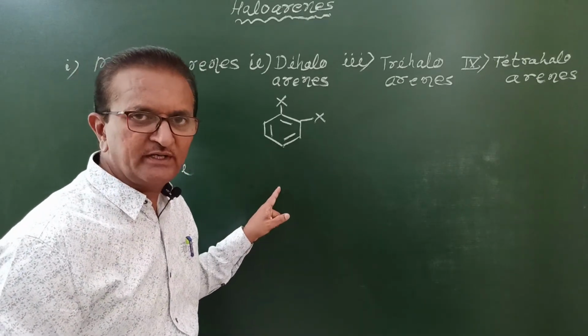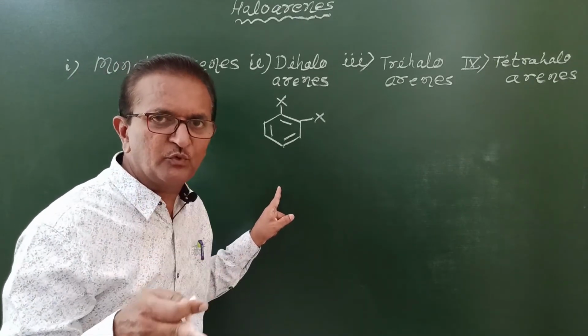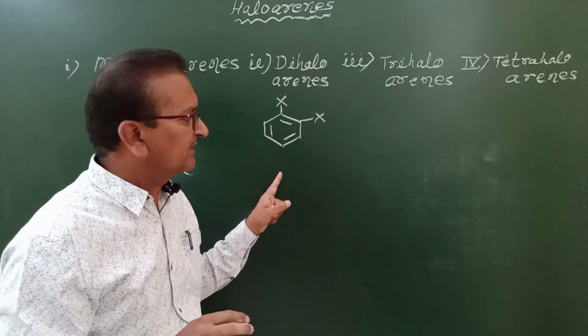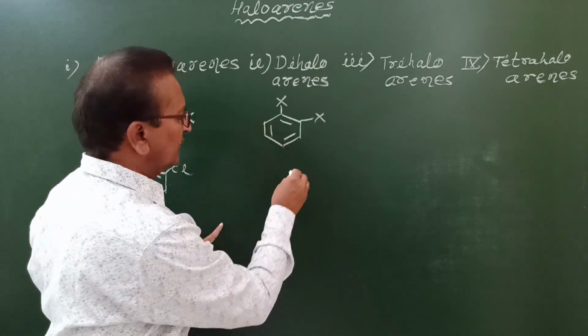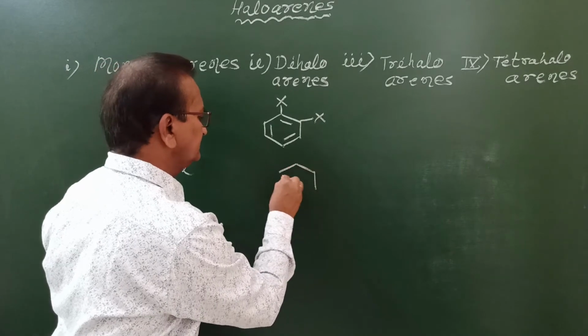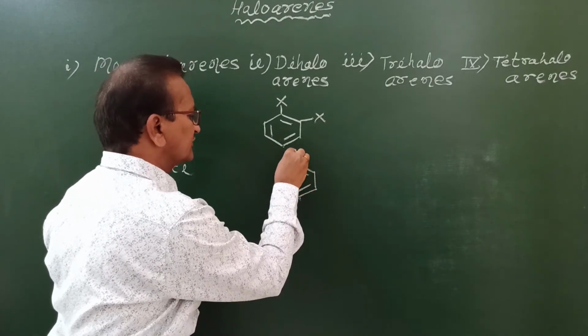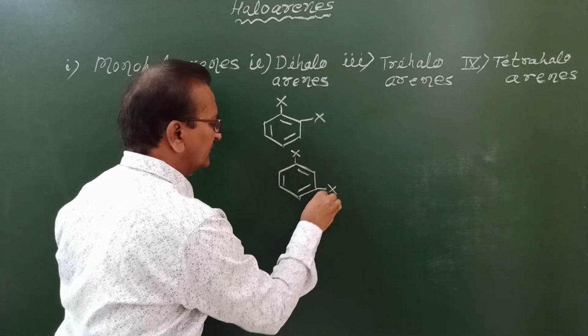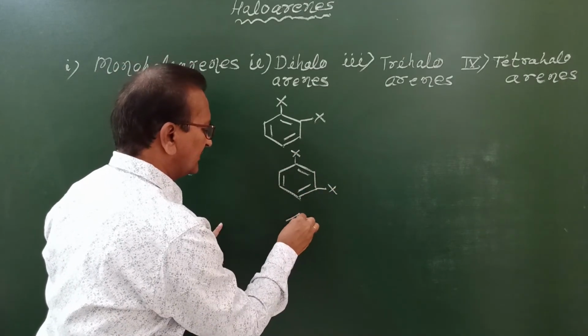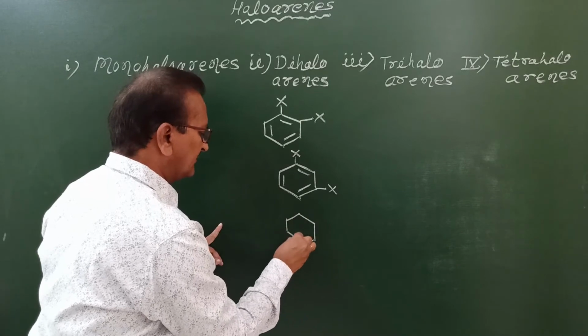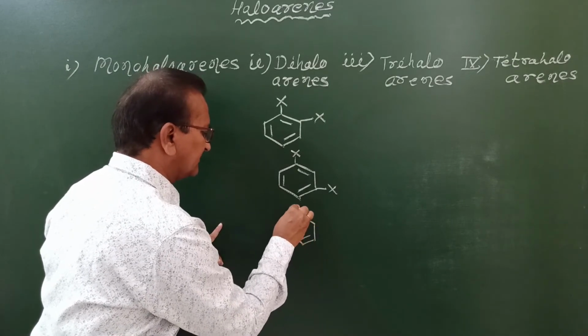But in case of dihaloarenes, we get different position isomers. Now this is one of them. What is the next one? Positions of halogen atoms are different on this benzene ring. This is one more. Positions of halogen atoms are different.